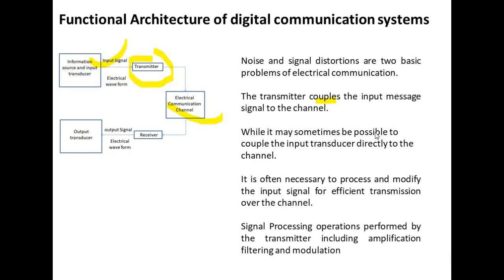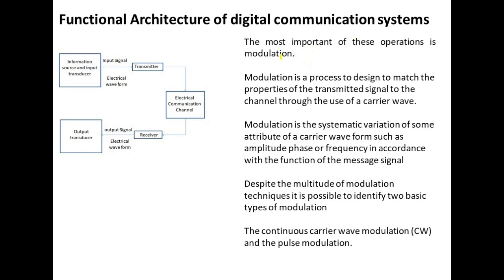While it may sometimes be possible to couple the input transducer directly to the channel, it is often necessary to process and modify the input signal for efficient transmission over the channel. Signal processing operations performed by the transmitter include amplification of the signal, filtering, and the most important, modulation. The most important of these operations is modulation.